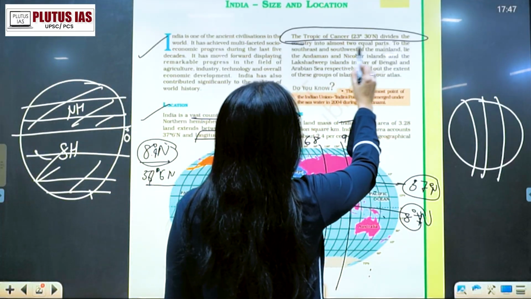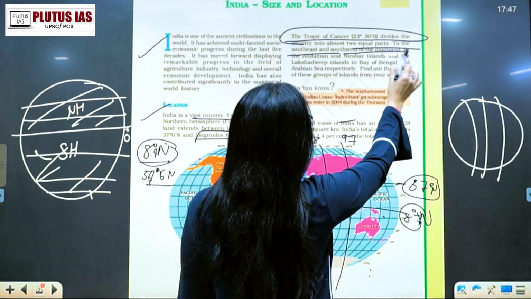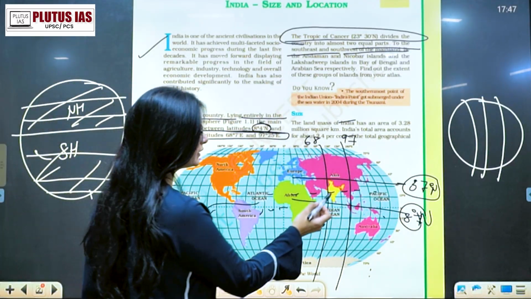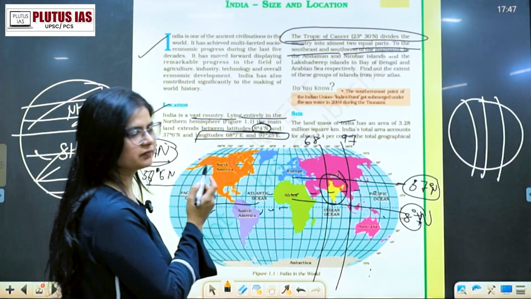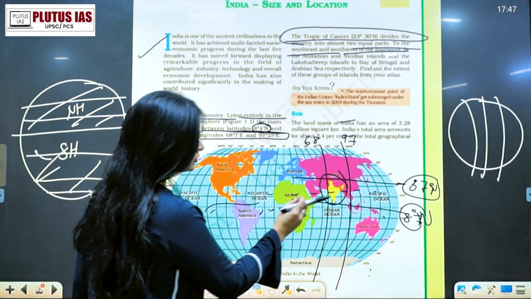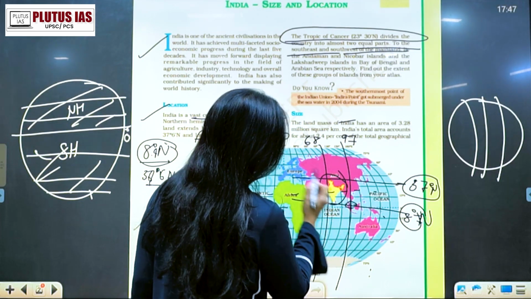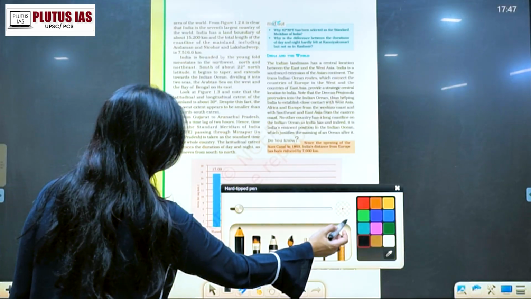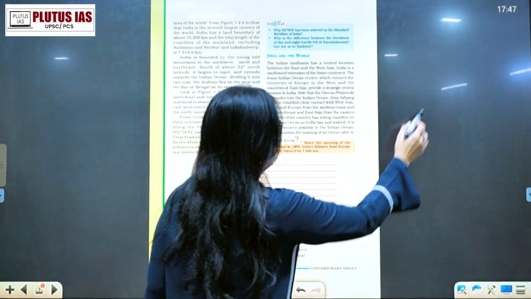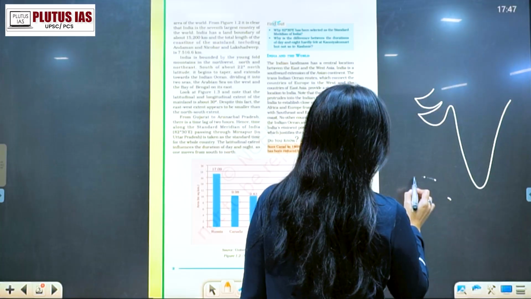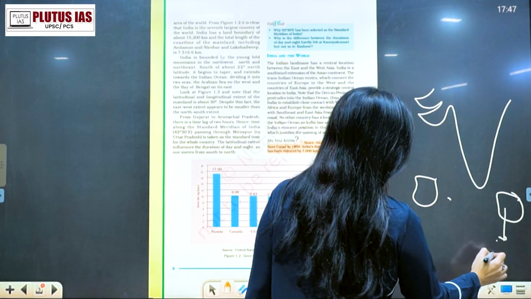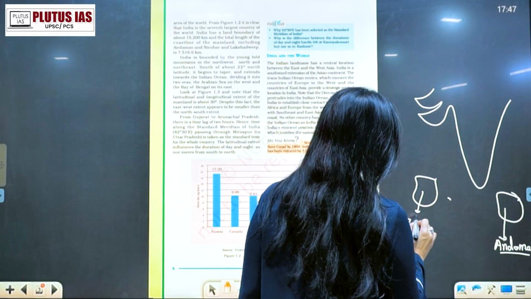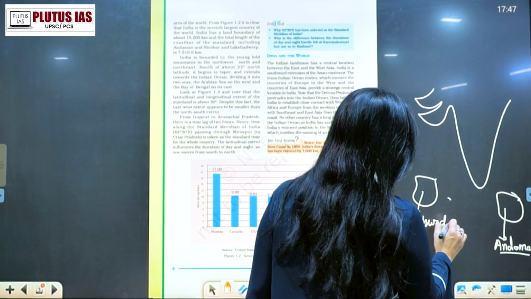To the southeast and southwest of the mainland, there are two important islands present. Apart from the main Indian subcontinent, we also have these two islands. Understand it in this manner: here you have India, and then you have two main islands, one is Andaman and Nicobar and the other is Lakshadweep.